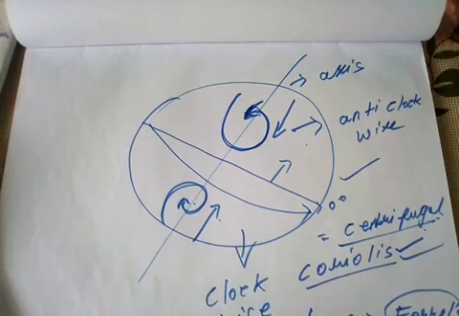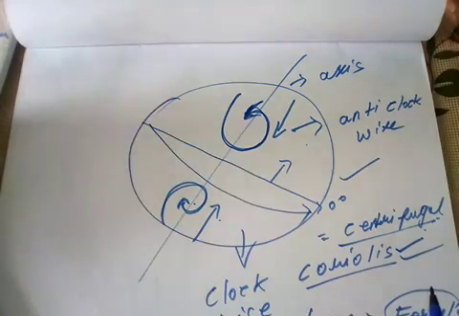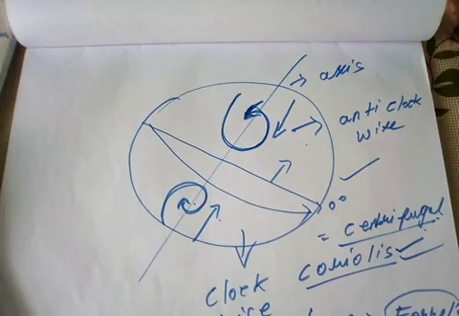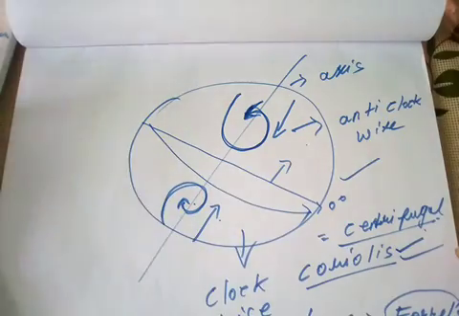Then again, because of this rotational force of the earth, the climate and weather of a place is determined, and because the climate of a place is determined, we experience various systems of wind.